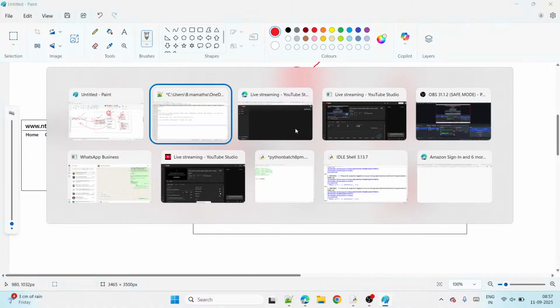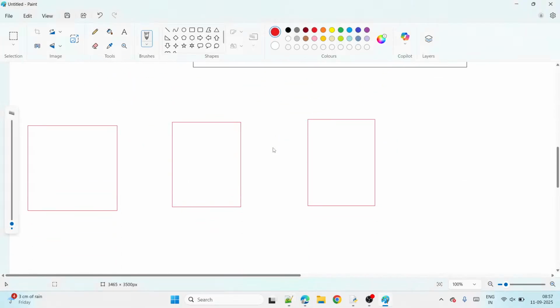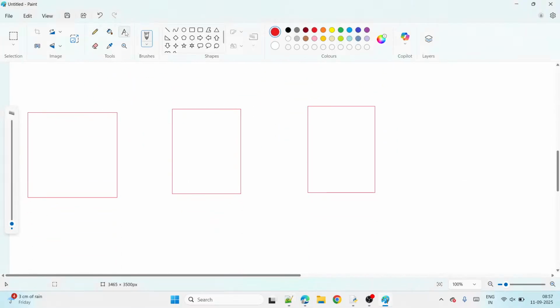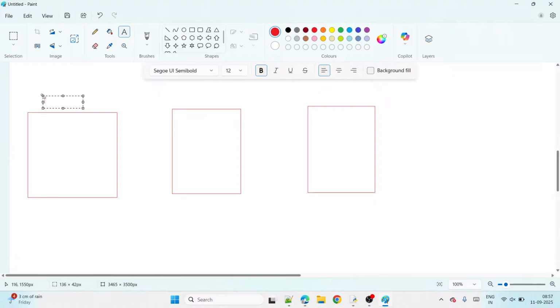Okay, right. So the first one is what? This is the browser, guys, right? The first one is the browser. Next, this is the URLs.py file. And this is the views.py file. Right?